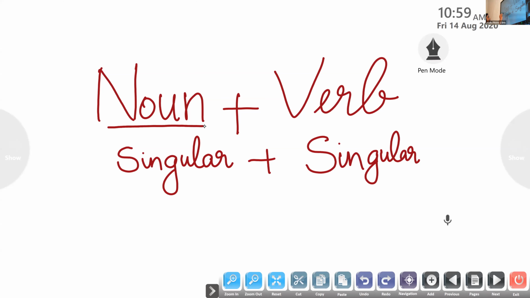If the noun is the subject here, subject means whom are we talking about? Here we are talking about the noun. Noun means it can be a person, place, animal, or a thing. Verb means doing words. They have to agree with each other. They are saying that if the noun is singular, the verb also needs to be singular.